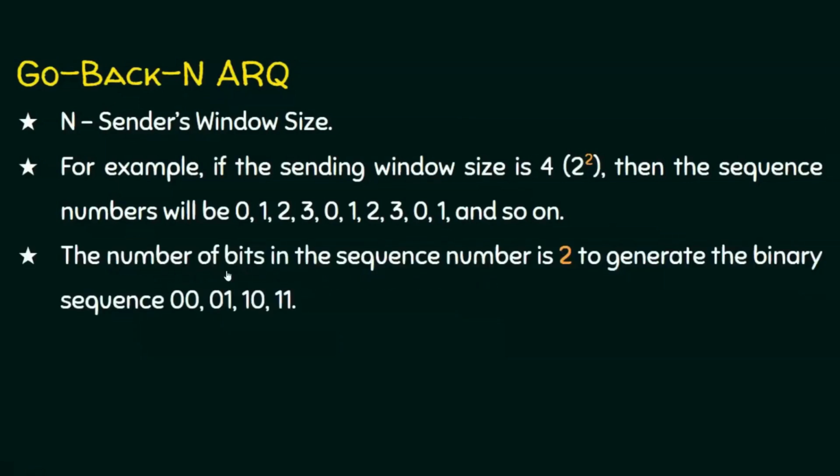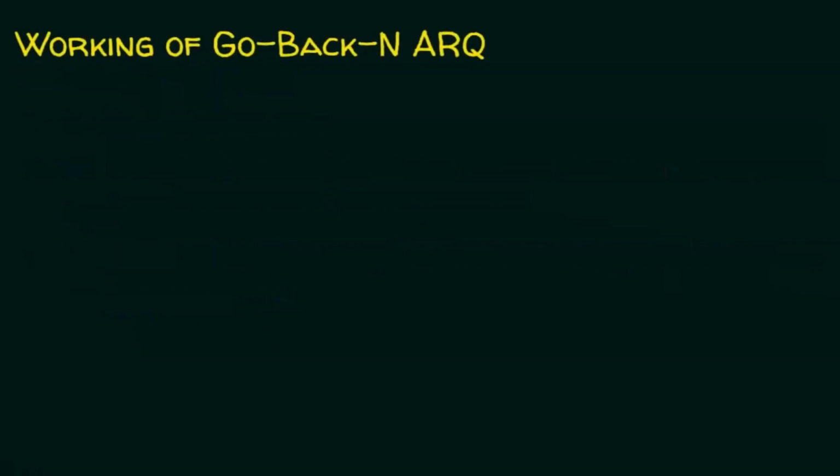And I hope you now understand what a power is. 2 is the number of bits in the sequence number. So the number of bits in the sequence number is 2. That is, the 2 generates the binary sequence 00, 01, 10, 11. Its decimal equivalent: 00 means 0, 01 is 1, 10 is 2 and 11 is 3, and we can reuse the sequence numbers as per our requirement. That is the number of frames.